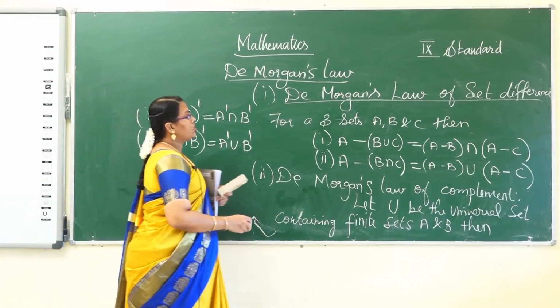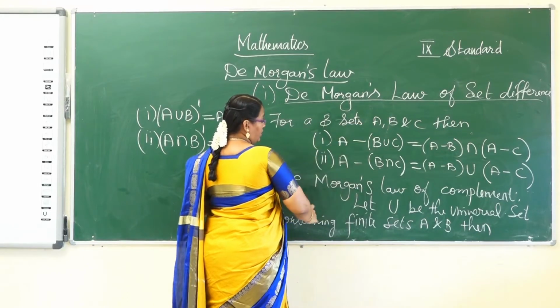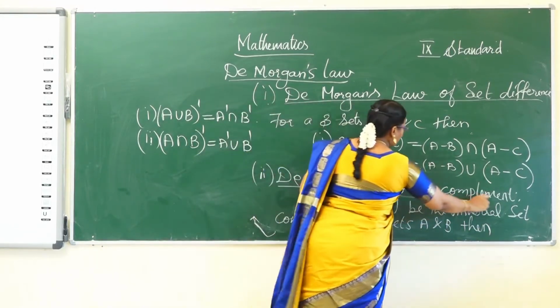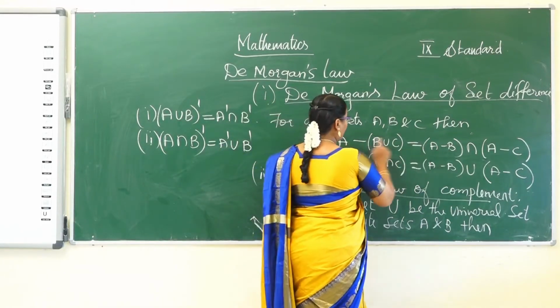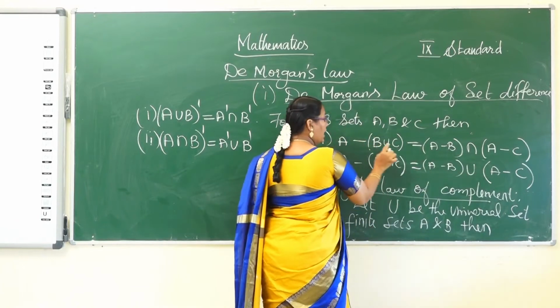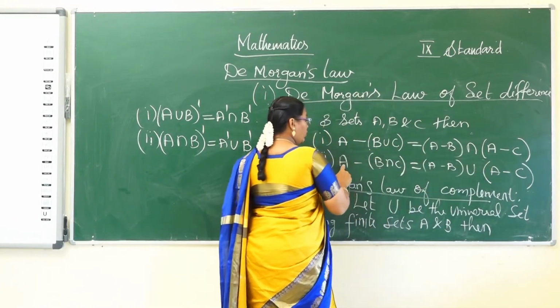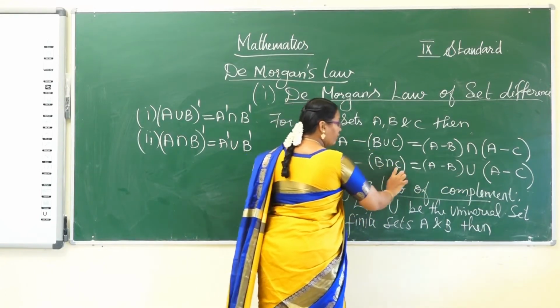So De Morgan formulated two laws. The first one is set difference, the second one is complement. Set difference: A difference (B union C) is equal to (A difference B) intersection (A difference C), and A difference (B intersection C) is equal to (A difference B) union (A difference C).